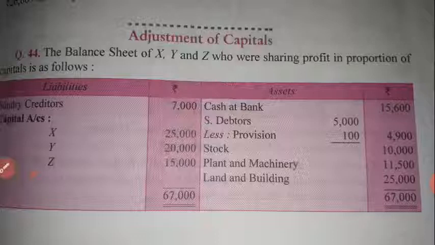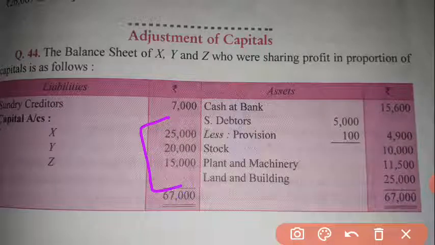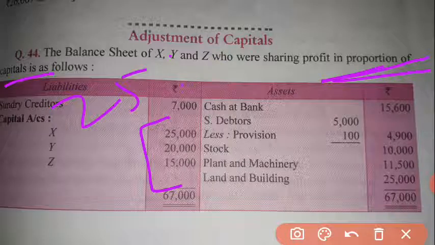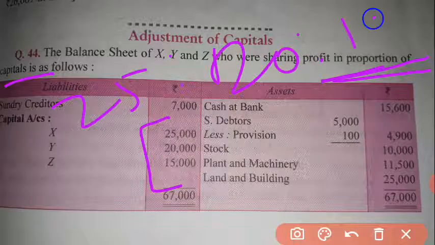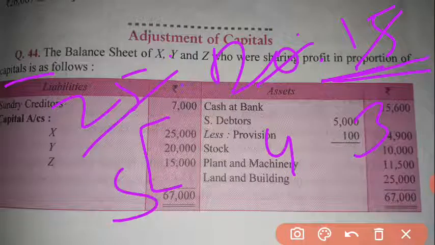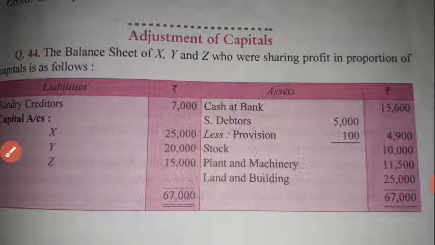See what the question is saying: X, Y and Z are partners sharing profit in the ratio of their capitals. One thing you have to remember is that they share profit in the proportion of their capital. So the capital ratio given is 25:20:15, and this will be your sharing ratio. Dividing by 5, 15 is 5 times 3, 20 is 5 times 4, 25 is 5 times 5. So the sharing ratio will be 5:4:3. This way you have to share profits in this ratio.